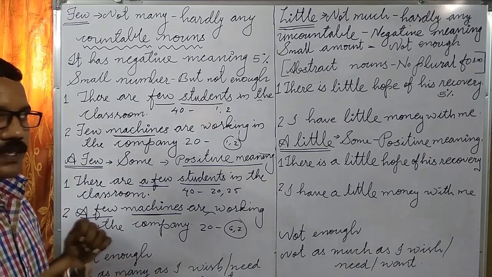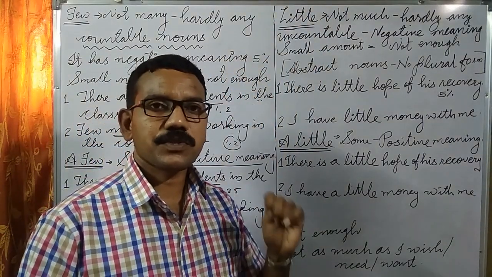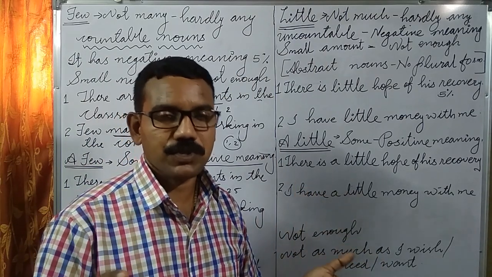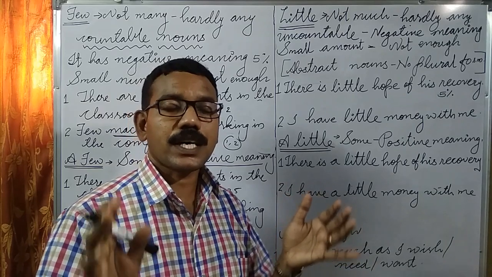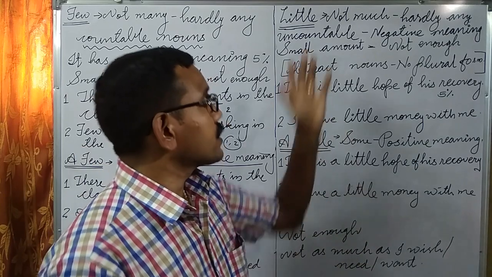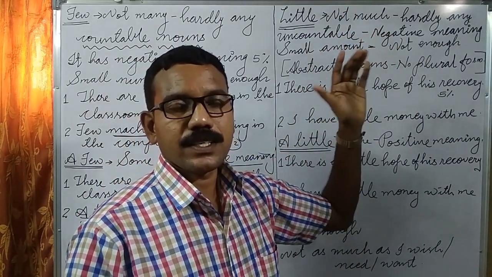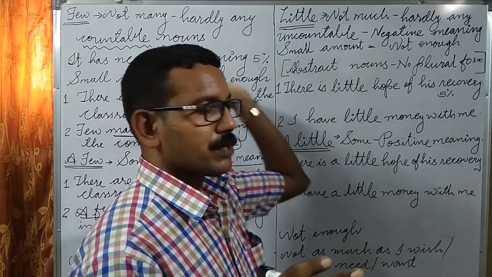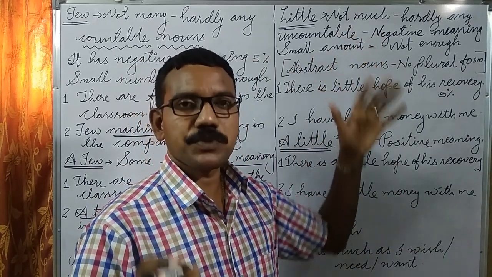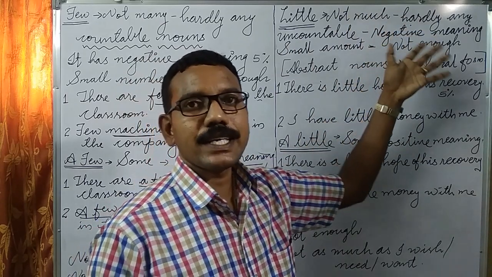Next we can see the use of little. Little is used with uncountable nouns, which we cannot count, and it is used with abstract nouns. Abstract nouns are also uncountable nouns, and little means not much. With countable nouns we can use many, and with uncountable nouns we can use much. Little means not much or hardly any.